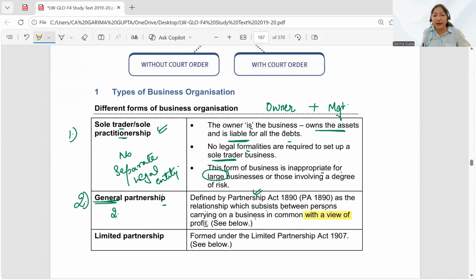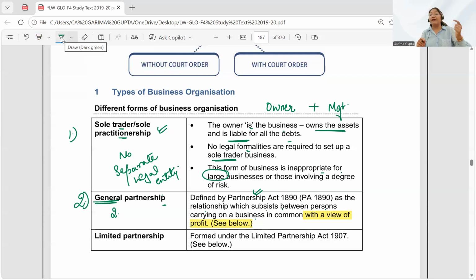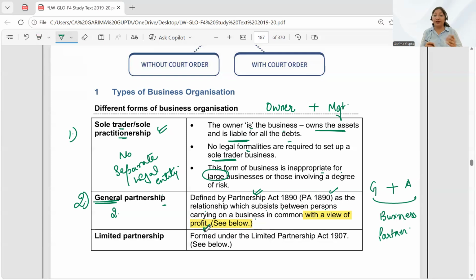Students, this is very important. Imagine me, Garima, and my friend Ankita; we want to start a business together. In this case, we can form a partnership as per the Partnership Act 1890. But the very important thing is the view of profit. That means our objective should be to earn profit. Let's say Ankita and I started a concern, but our objective is not to earn profit. We want to do charity, we want to do social work. That is not a partnership.